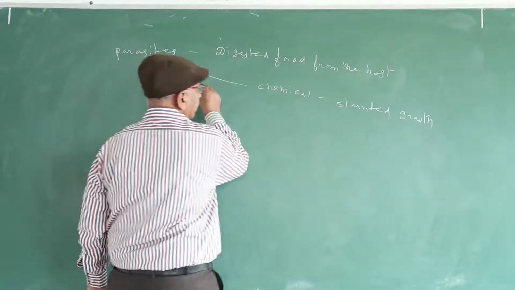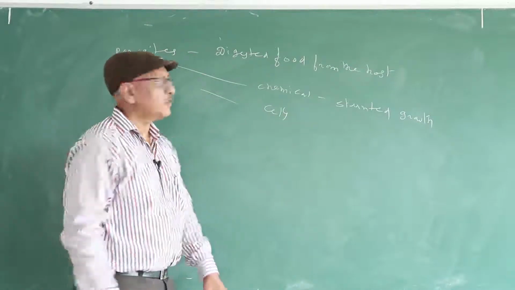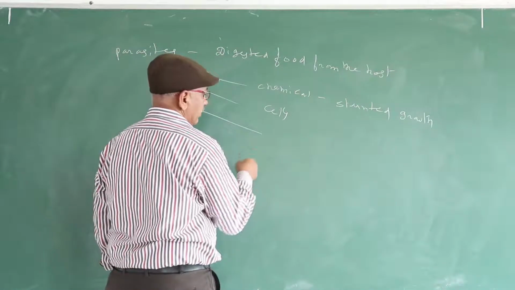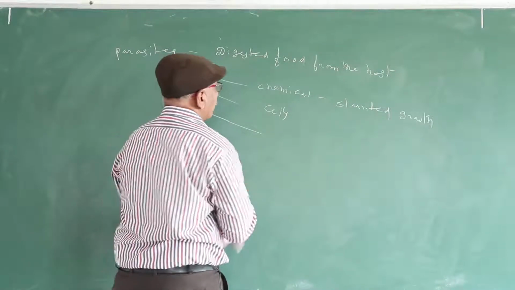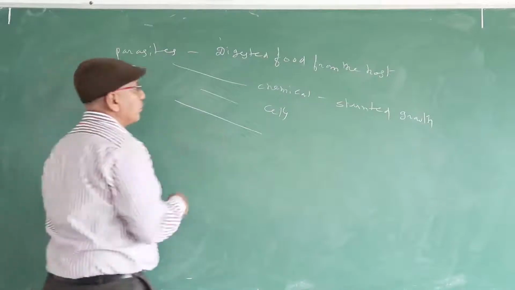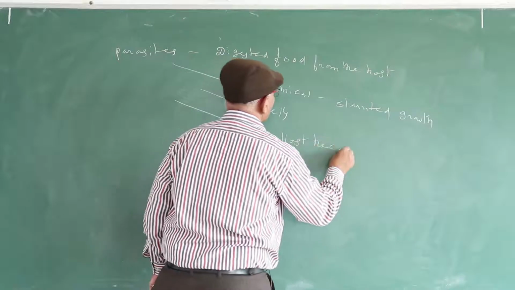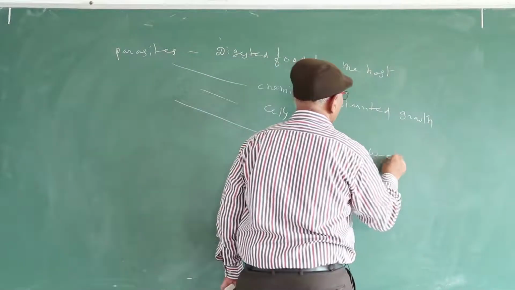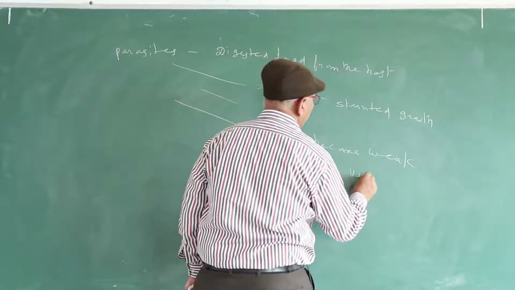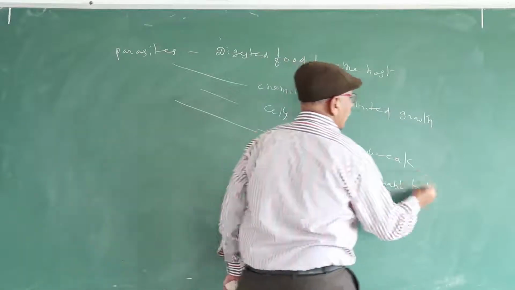Similarly, the parasites utilize cells, liver cells, RBC, different types of cells. Due to usage of cells, release of chemicals, and utilization of the digested food, the host becomes weak, and the host becomes vulnerable to predators.